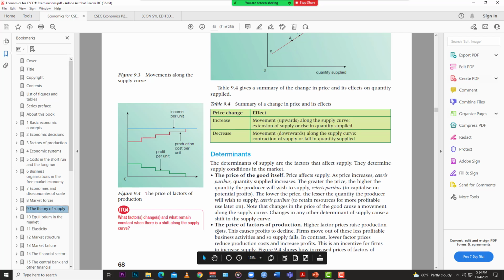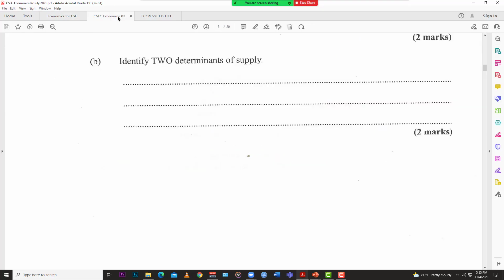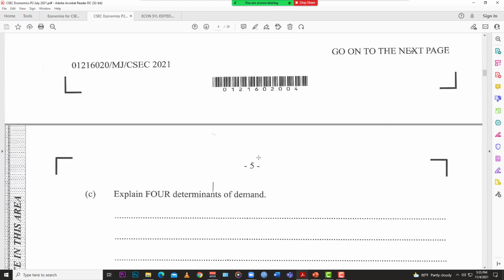These are determinants of supply, and you can choose any 2: the price of the good itself, factors of production, technology, taxes and subsidies, number of sellers, price of other goods, and the weather, especially in the case of agriculture. They only ask for us to identify them, just 2 marks, not to go in depth, so that's all we're going to do for now.